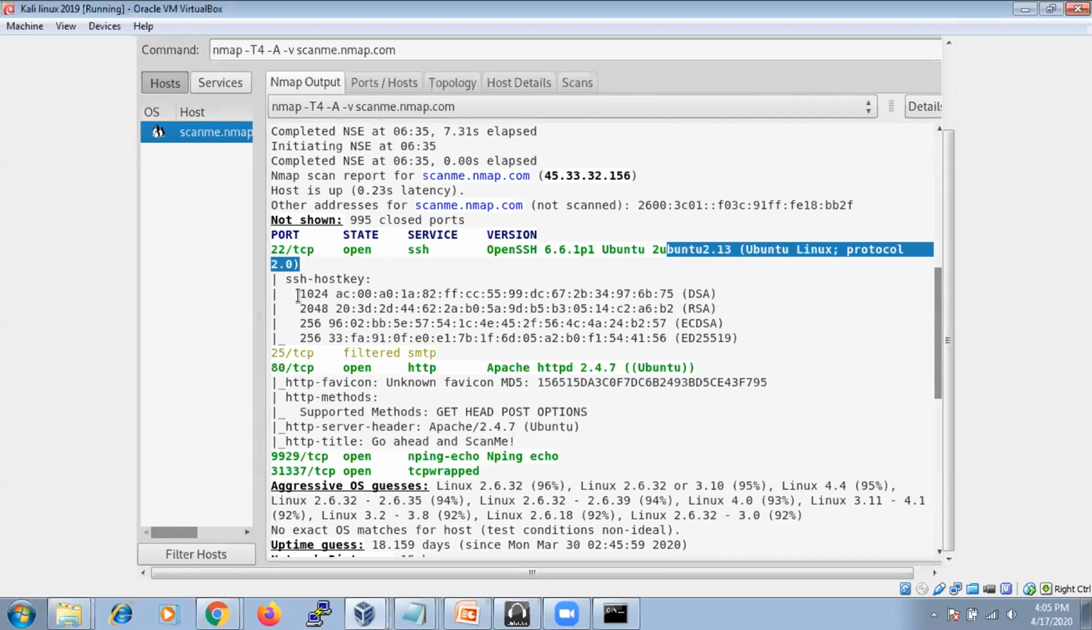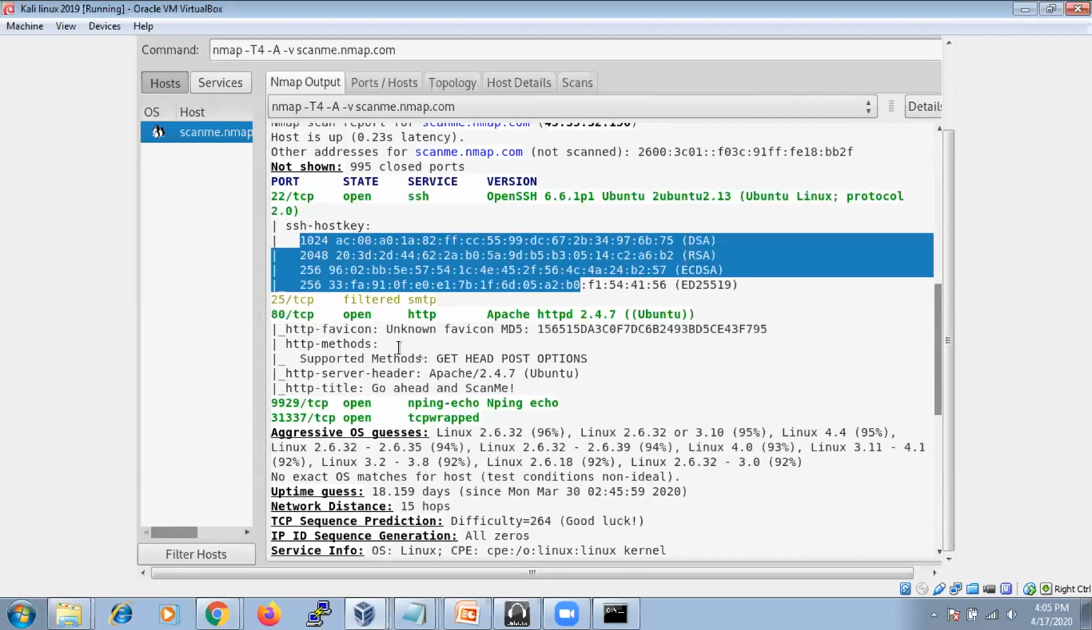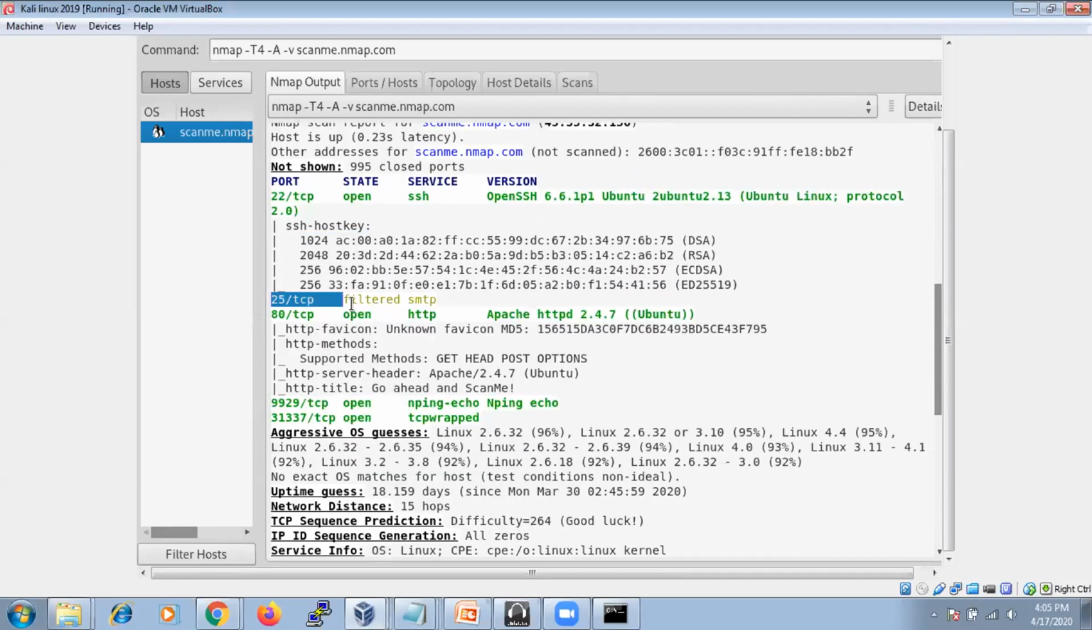And these are the SSH keys, RSA keys. And port 25 is a filtered port, meaning SMTP. See, the difference between an open port and a filtered port is: with an open port, anyone can access that particular port number. But a filtered port is one that only authorized persons can use, through some credential. That is called a filtered port. So open ports are available to the public.